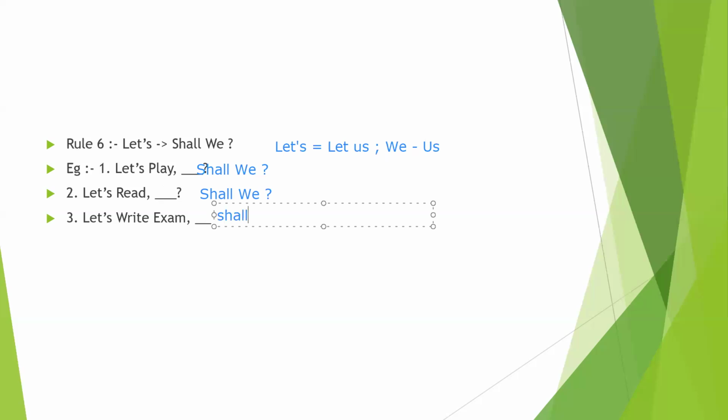Remembering that a question tag cannot contain capital letters, we can write only small letters. This is about rule number 6 in question tags. Whenever there is any statement starting with let's, we write the question tag as shall we only.